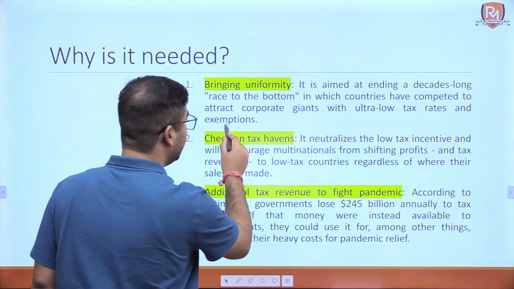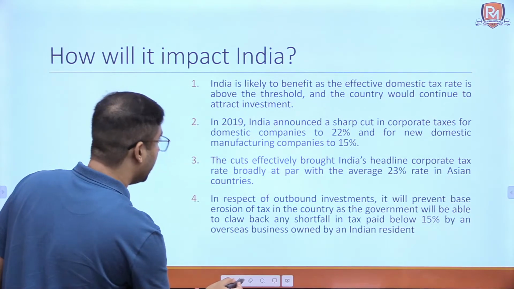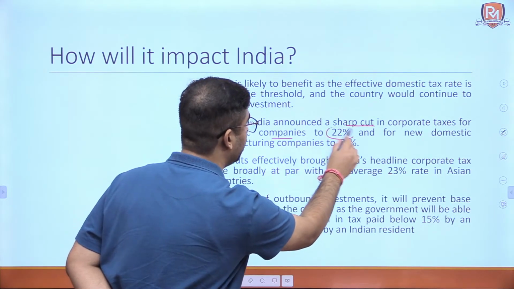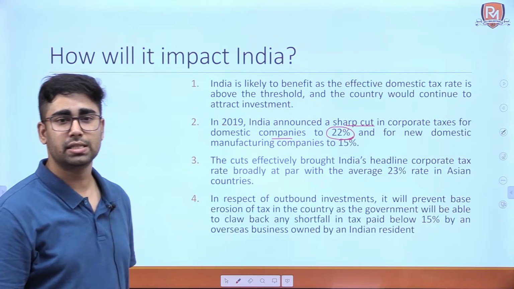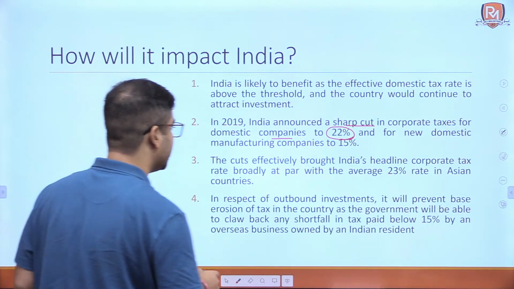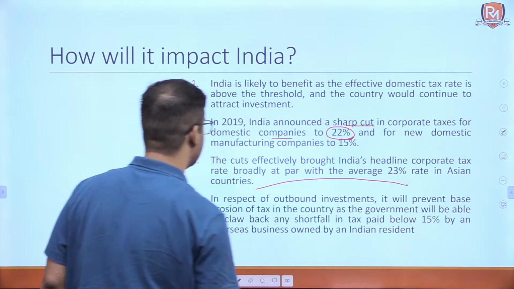In 2019, India announced a sharp cut in corporate tax for domestic companies to 22% and for new domestic companies at 15%. We already saw this. So the effective rate of taxation is on average 23% in Asian countries.